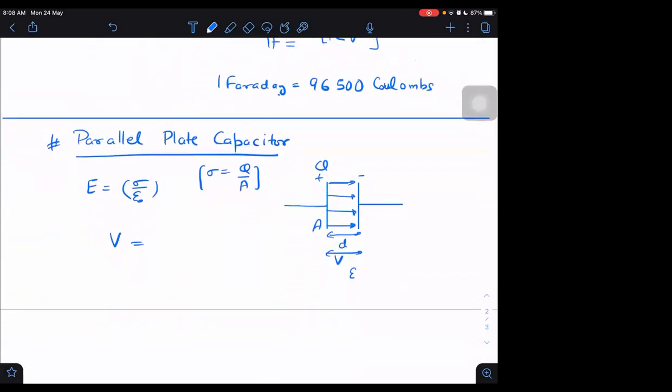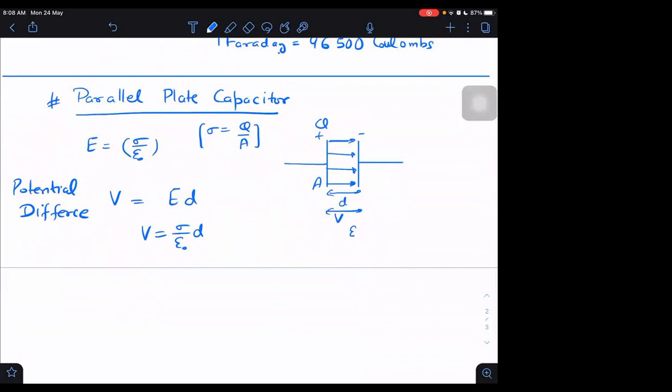This is the potential difference. It is already potential difference only. Magnitude we can write: potential difference itself is equal to just V, and that is equal to E times D. You agree with this? Yes, sir. V equal to E times D only, electric field times D. And what is the electric field value? Electric field is sigma by epsilon naught. So sigma by epsilon naught into D is equal to V.